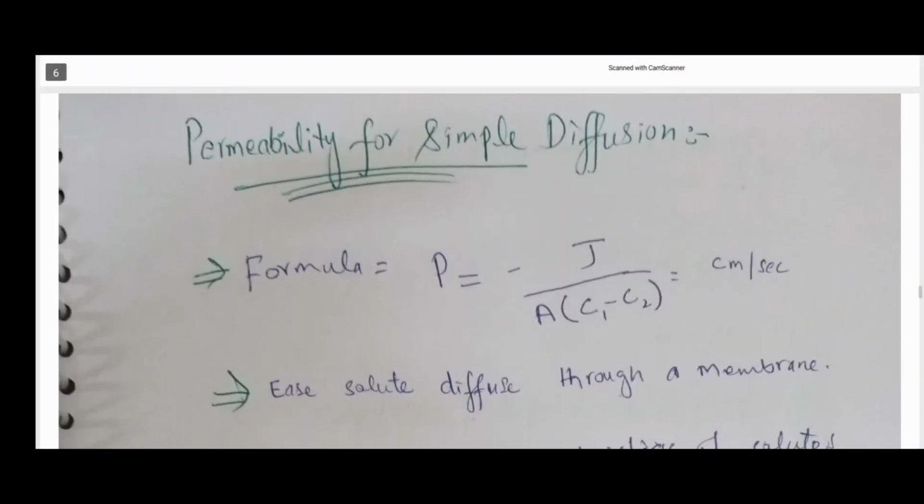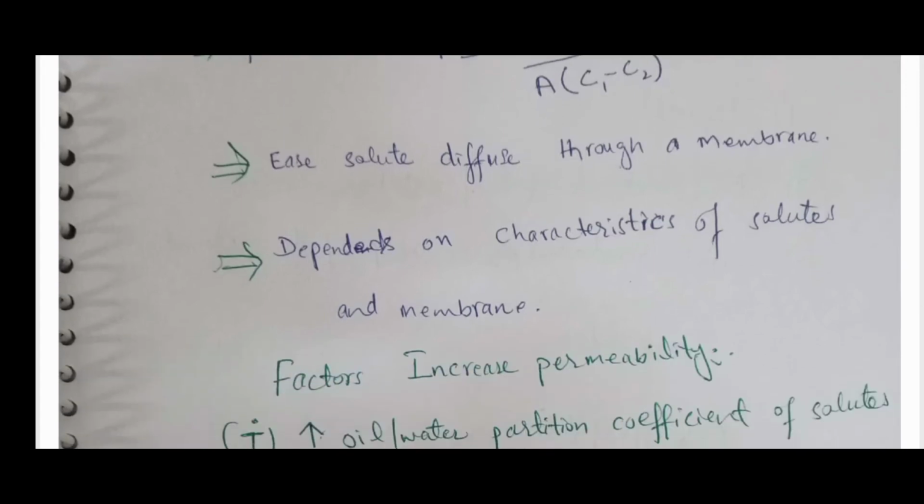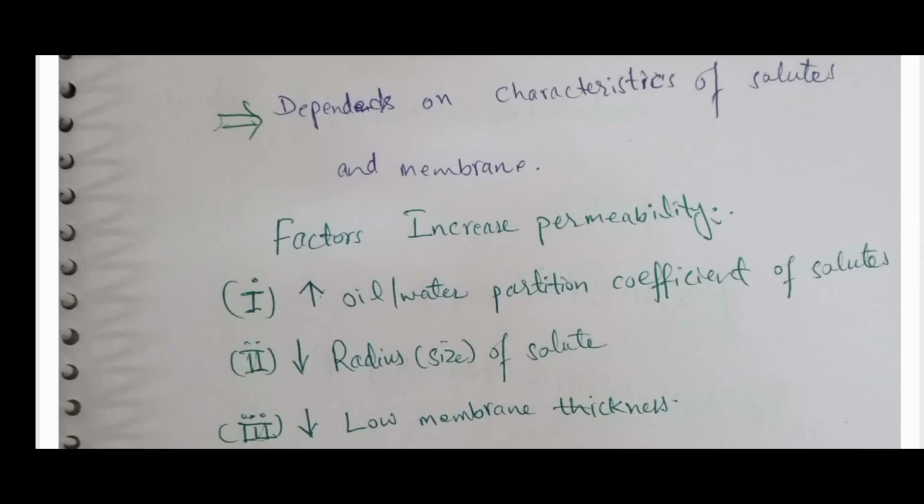Permeability of simple diffusion. The formula for permeability is P equals J over area multiplied by C1 minus C2. The unit for permeability is centimeter per second. Permeability basically describes the ease with which a solute diffuses through a membrane. It depends on the characteristics of the solutes and of the membrane, such as the thickness or thinness of the membrane. Solutes may be negatively or positively charged, and their size and shape also matter.